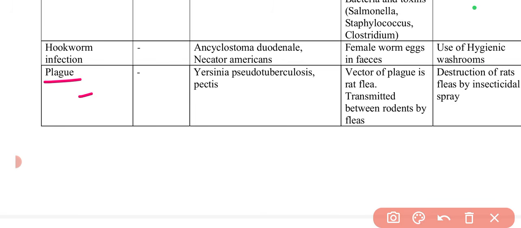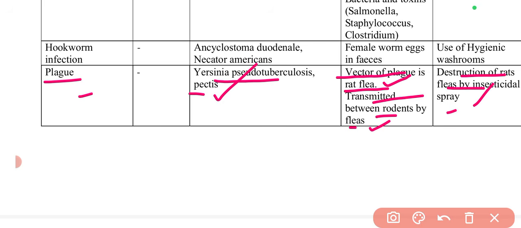Then there is plague, which can be caused by Yersinia pseudotuberculosis or Yersinia pestis. The vector of plague is the rat flea, and it can be transmitted between the rodents by fleas. And the destruction of rats and fleas by insecticidal sprays. So these are the different preventive measures.